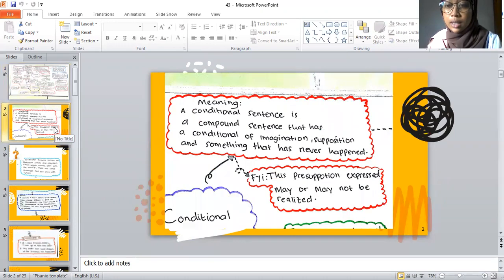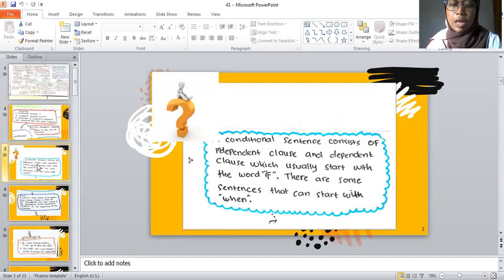Meaning of conditional sentence. A conditional sentence is a compound sentence that has a conditional of imagination, supposition, and something that has never happened. For your information, this presupposition expressed may or may not be realized. Conditional sentence consists of independent clause and dependent clause, which usually start with the word if, but there are some sentences that can start with when.